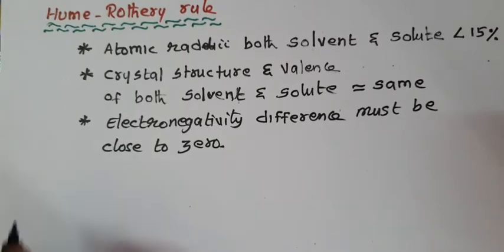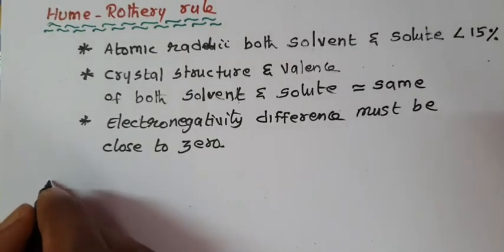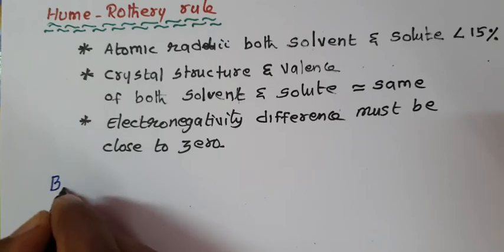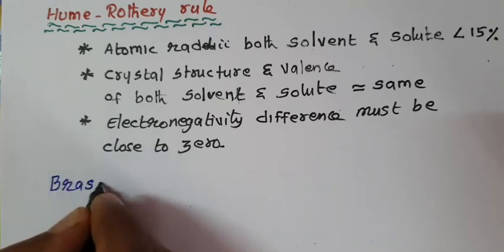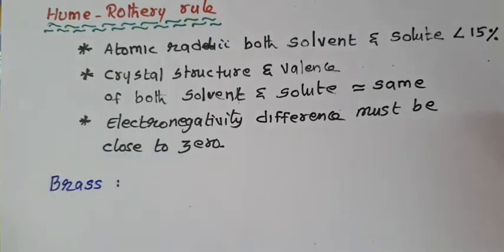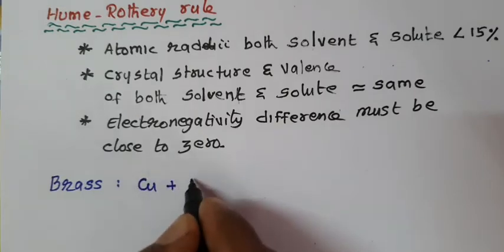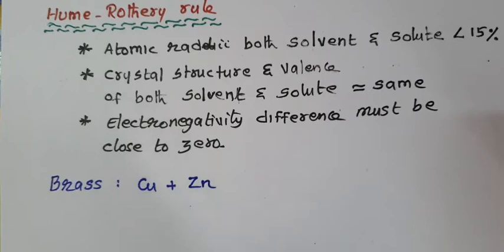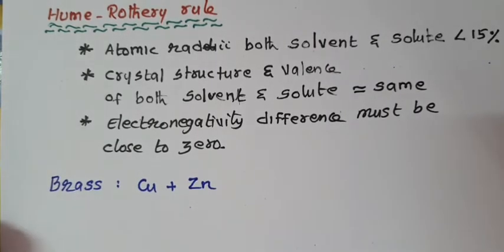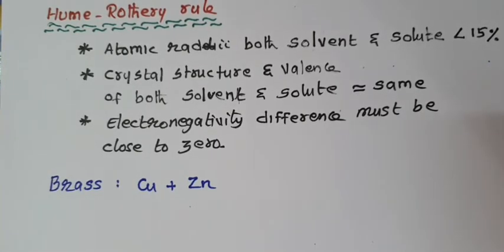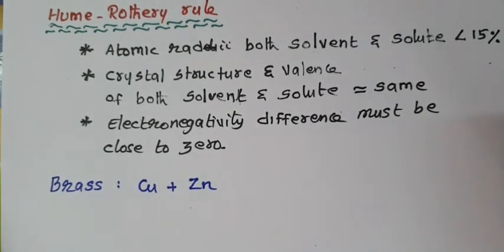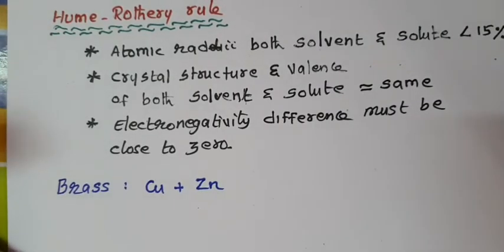Examples of copper alloys. Brass, an alloy of copper and zinc. The most important alloy of copper is brass.